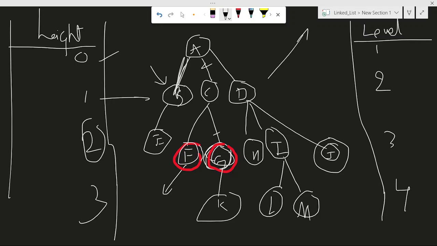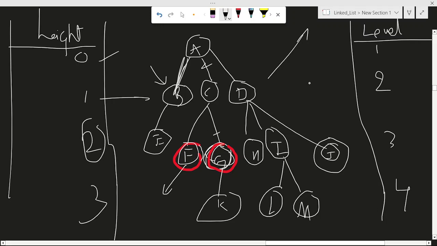And another topic is forest. It is a collection of trees, called a forest. Imagine there are many trees like this, so you can call it a forest, right?